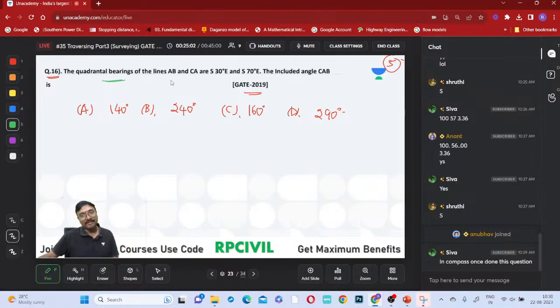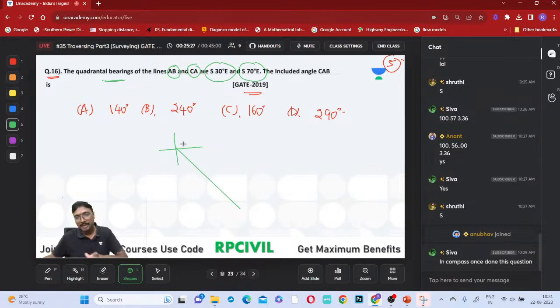Quadrantal bearings of this line AB and this CA are which ones? 5 degree 30 minutes east and south 70 degrees east, right? The AB line is what? South 30 east, right? What is that south 30 east? If you just observe, south 30 east will come like this. This is your A line and this is your B line. This is your 30 degree.